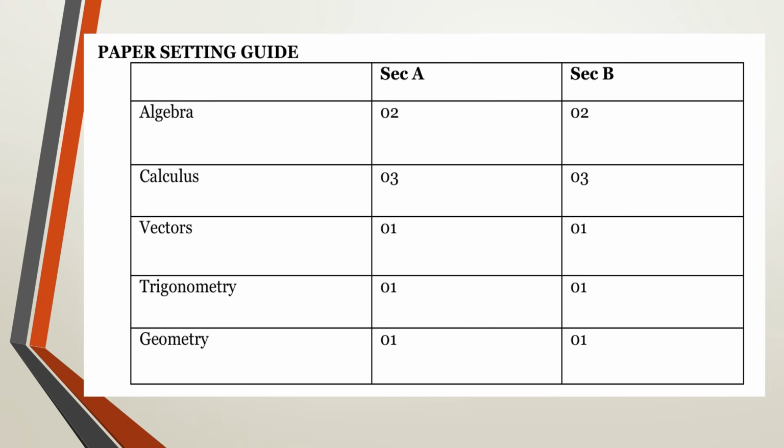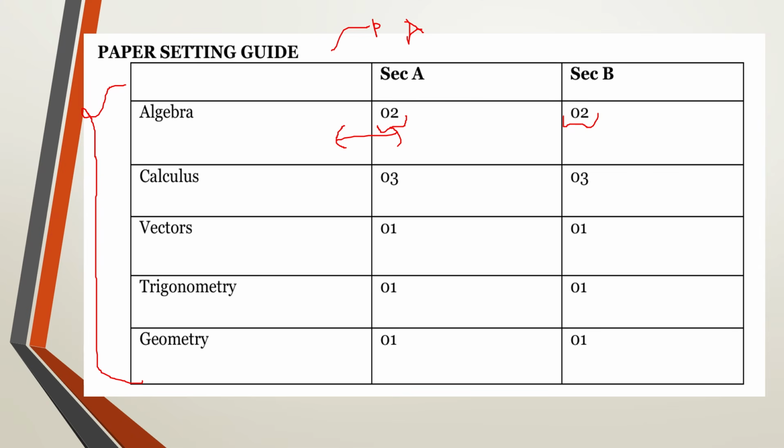As we start, we are going to look at the paper setting of both pure and applied mathematics. This year the papers are going to be set individually, following the closing curriculum. Under algebra, section A will contain 2 numbers, and section B will contain 2 numbers. The guidance I can give you here, if you have corrected enough mock papers,